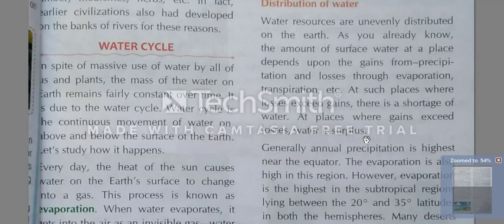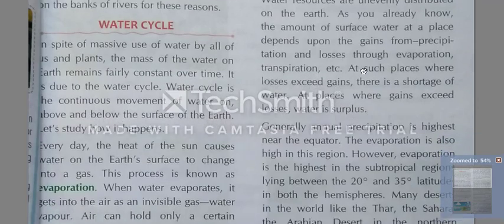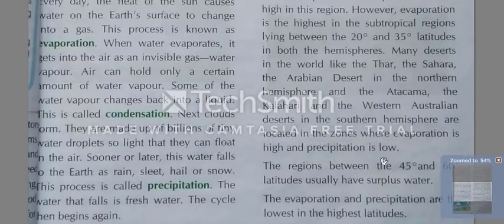Clear? It means if we have too much water, so much that we cannot use the whole of it, that means we have extra water. But in some places we don't have enough water according to our needs, so we have a shortage of water. Clear? Shortage means lack. Lack means kami, kam hona. Surplus means extra. Okay.